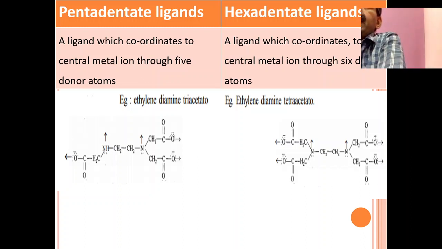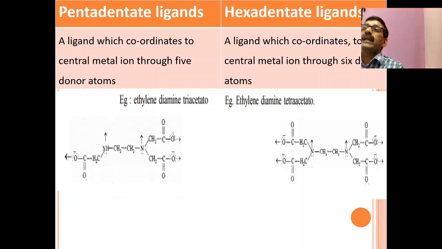pentadentate ligands. What is penta? Five. So it is ethylene diamine triacetate 2 minus. Hexadentate is EDTA, ethylene diamine tetraacetic acid. It's very easy to write the structure. How to write the hexadentate ligand? You know the ethylene formula. What is it? CH2 double bond CH2. Write ethylene diamine, remove the double bond and substitute CH2NH2, CH2NH2.